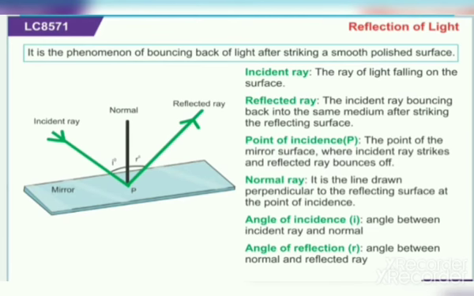Normal ray. It is the line drawn perpendicular to the reflecting surface at the point of incidence. And next is angle of incidence. The angle between the incident ray and the normal ray is called the angle of incidence, and it is represented by I. And next is angle of reflection. The angle between the normal ray and the reflected ray is called the angle of reflection, and it is denoted by R.